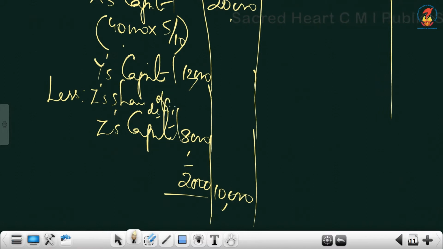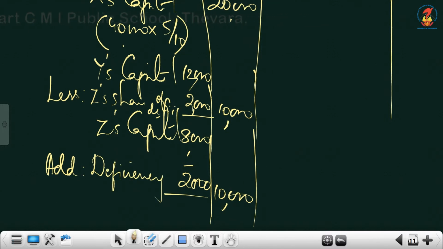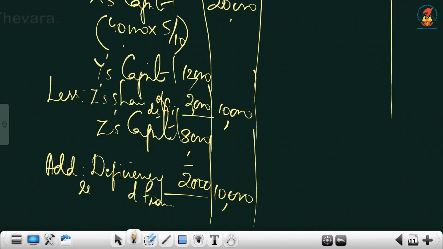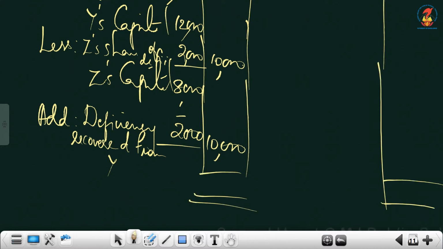No need to divide this 2,000, because the entire amount we are taking only from Y. And then we'll add it with Z. Add deficiency recovered from Y. That's how you have to write, 2,000. Will there be any balance after this? No. Entire 40,000 we distributed now. Just write the totals and close.